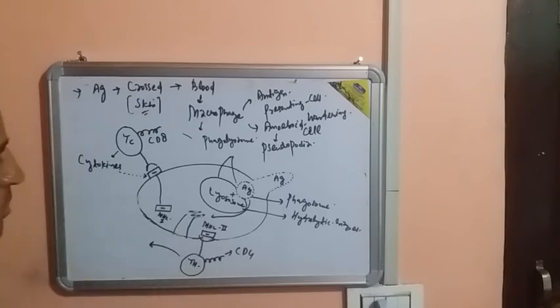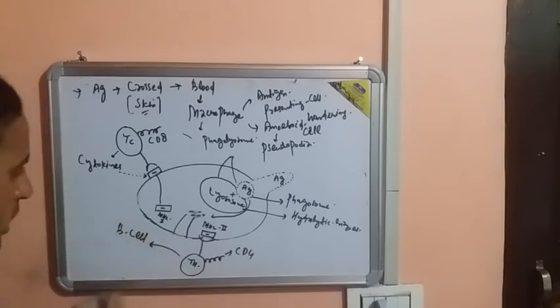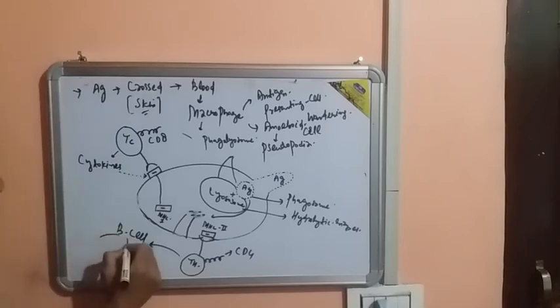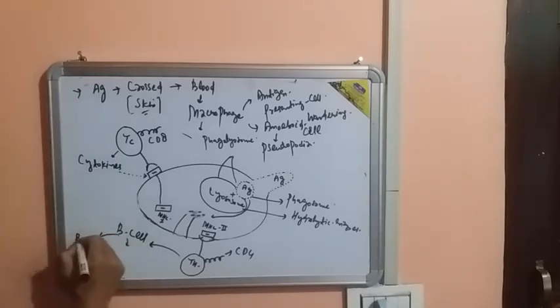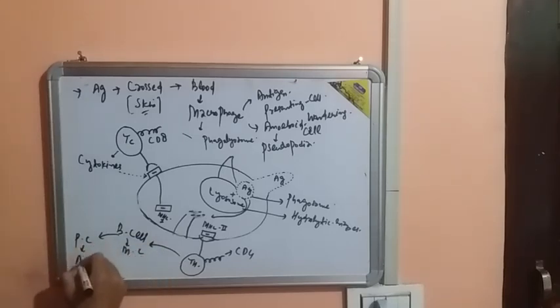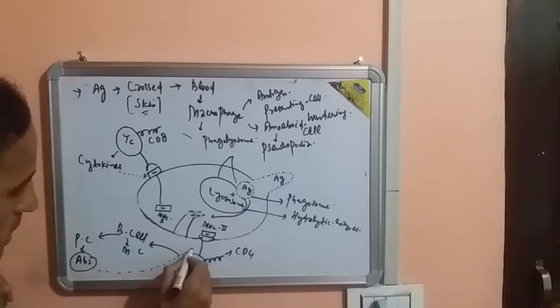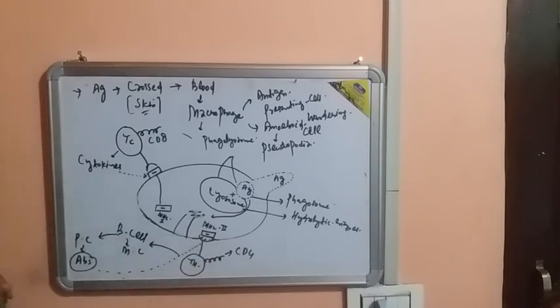It basically helps the B cell. It helps the B cell to get proliferated into two types of cells. One is called plasma cell, second is called memory cell. Plasma cell is basically the cell that is responsible for the formation of antibodies, and those antibodies will later try to attack this fragment. As a result it will be eliminated.